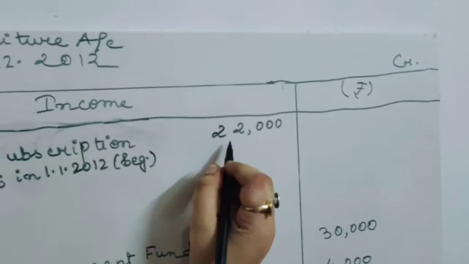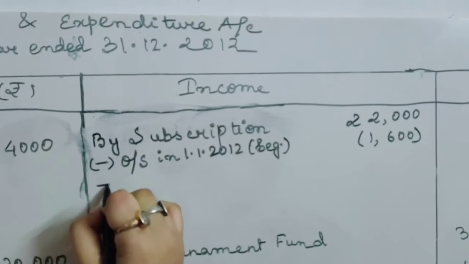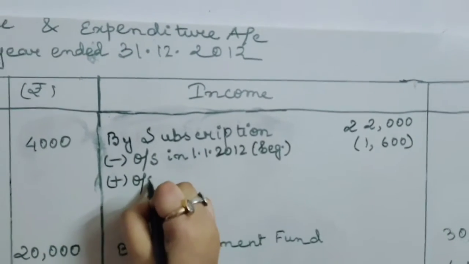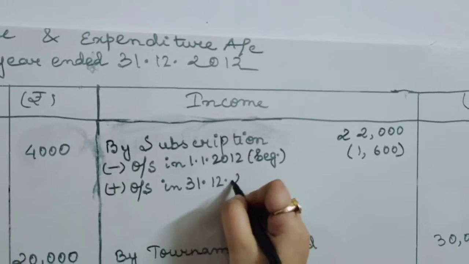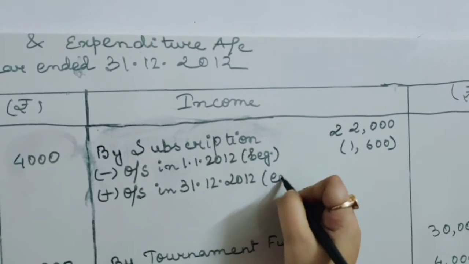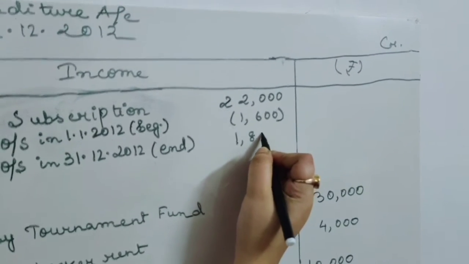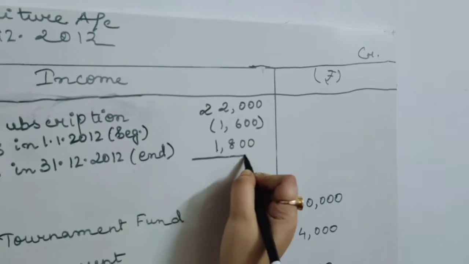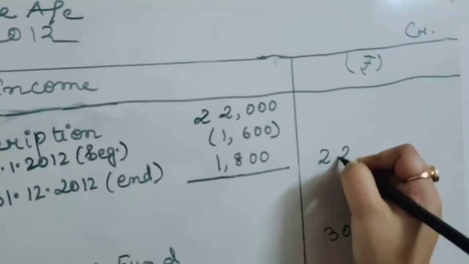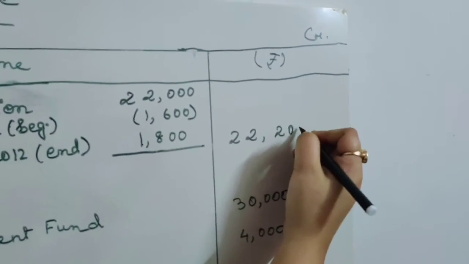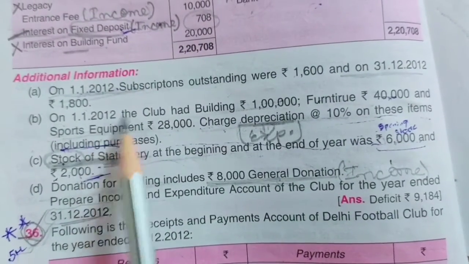So we had in the beginning 1,600, that should be deducted. And again we have some outstanding at the end. That means outstanding on 31st December 2012. This is for the end, and that one should be added. So it should be 1,800. Now it will give us a total of 22,200.